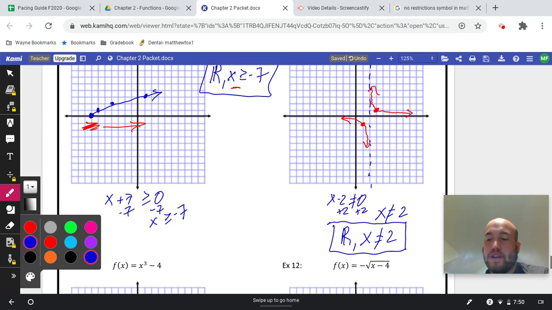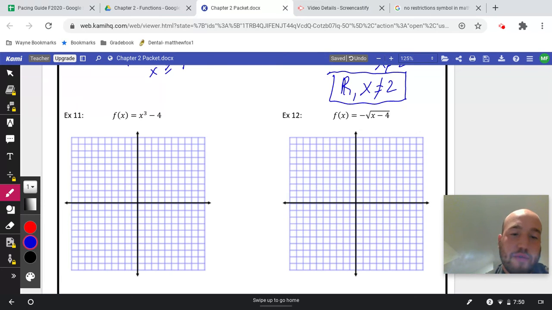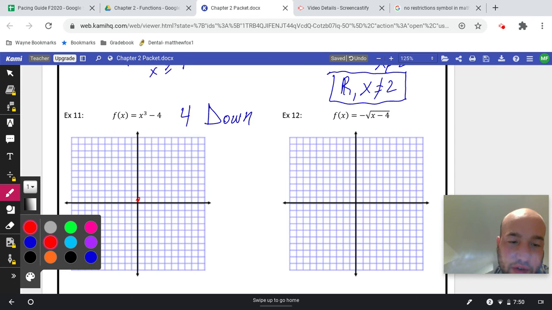All right, so we've got 2 more, and this one is x cubed minus 4. We know that's going to go 4 down. So let me draw the original here: 0, 0, 1, 1, 2, 8, and likewise negative 1, negative 1, and negative 2, negative 8. And if everything shifts down 4.